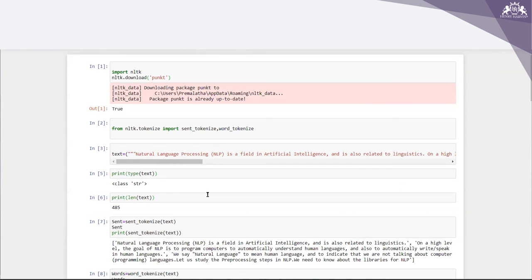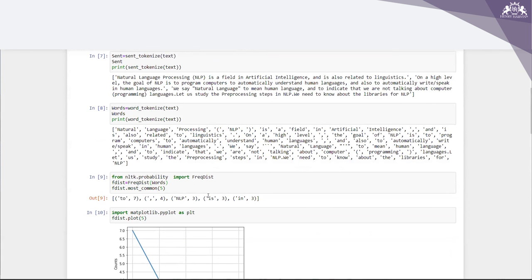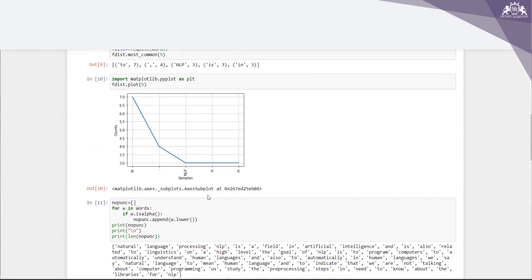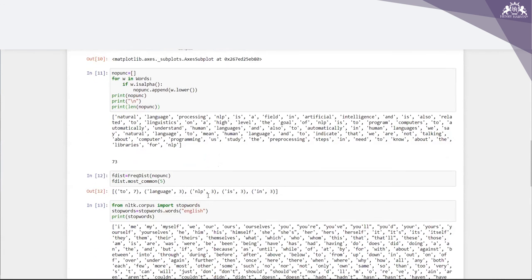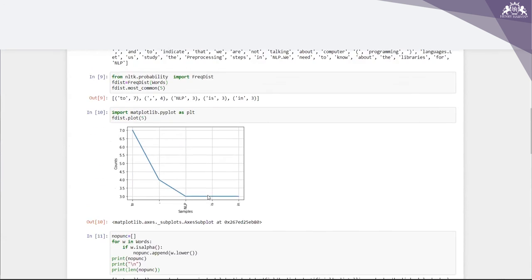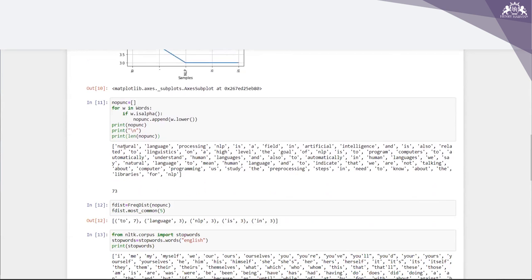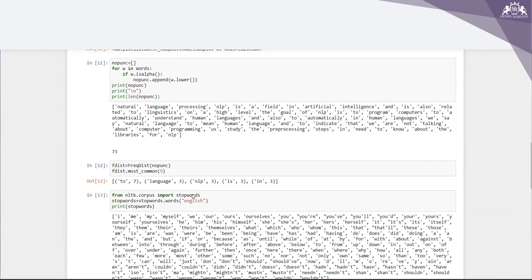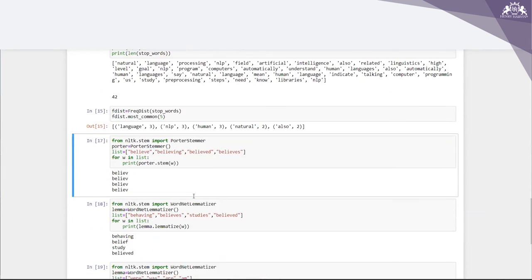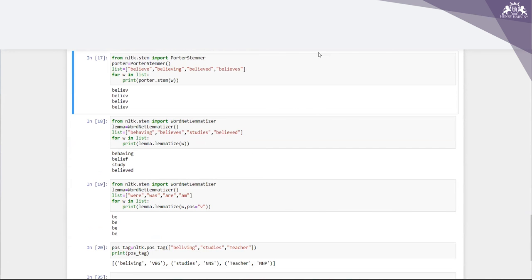So in this video, we had a discussion regarding how to tokenize into sentences or words. And also we tried to convert it into lower case, right? When I used this lower, previously it was a capital N, now it is changed into a lowercase n for natural. Why are we doing this? Because in some sentences, artificial may be the first word, in some cases it could be in the middle. At that time, it should not consider both as different terms, right? So that's the reason it is done. And then we removed punctuation, and then we have seen how to use stemming and lemmatization. Hope it is very clear. Let's meet in the next session.